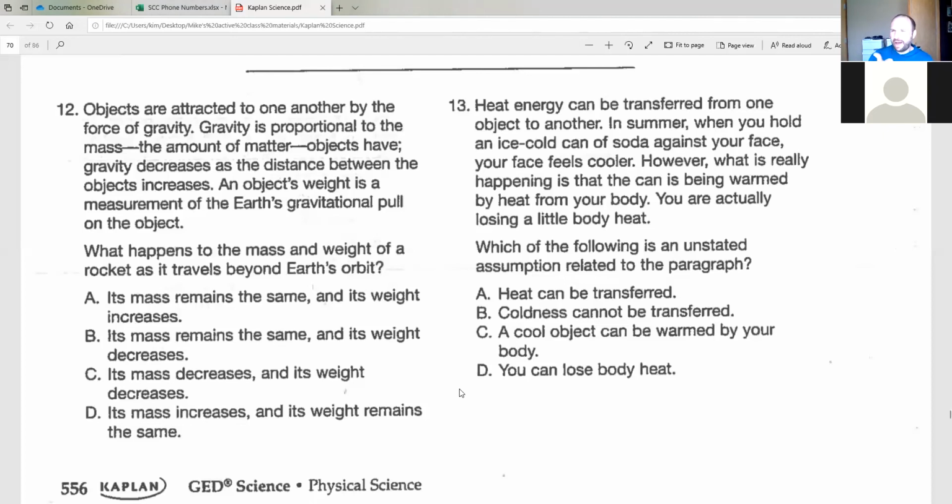Your mass is not impacted by gravity at all. The mass is just how much matter you are made up of, or the rocket, in this case. How much matter is the rocket made up of? And that amount of matter doesn't get smaller just because your weight is less because gravity is less. So the right answer is its mass remains the same and its weight decreases. All right? Make sense? Okay.